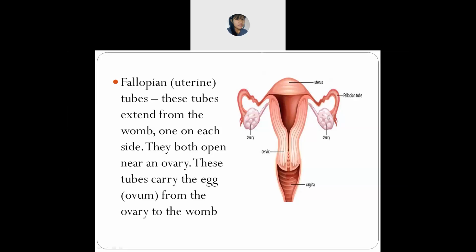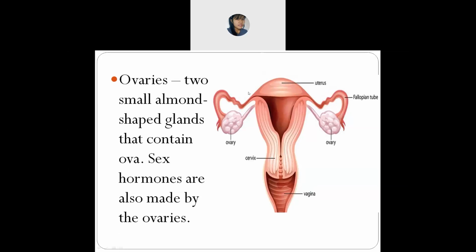When the matured egg is released from the ovary, it passes through the fallopian tube and enters the uterus. Do you understand? Yes, ma'am. Okay, try to understand. Next, ovaries.